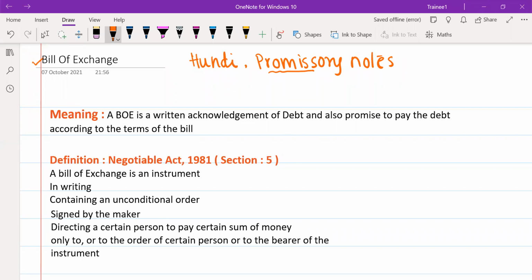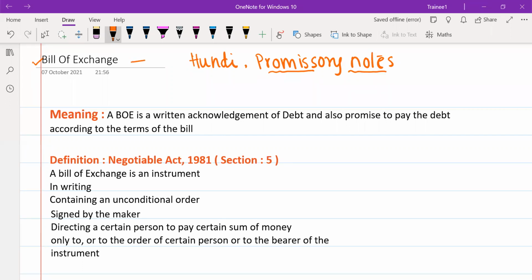For example, if I am taking something on credit and I'm going to pay the amount after a few days, I promise the seller that I will pay such amount on this particular date. I will give him something written, that is known as a promissory note.